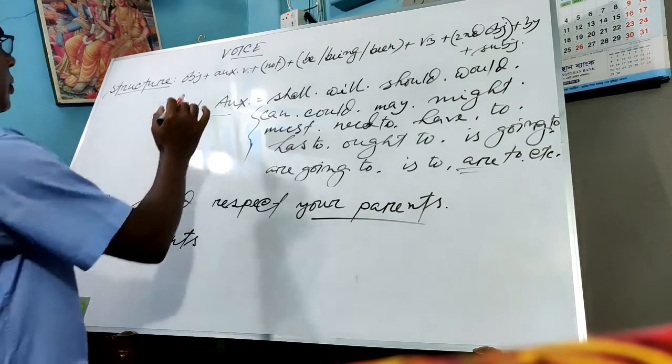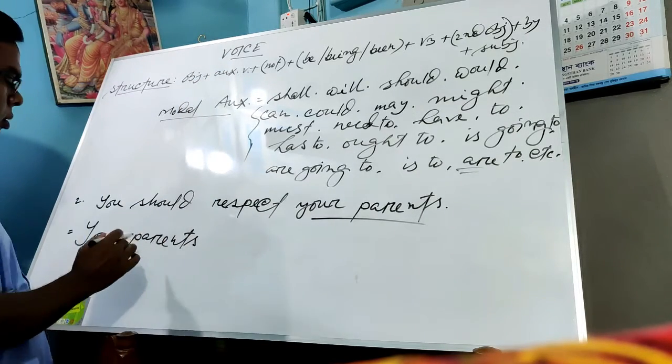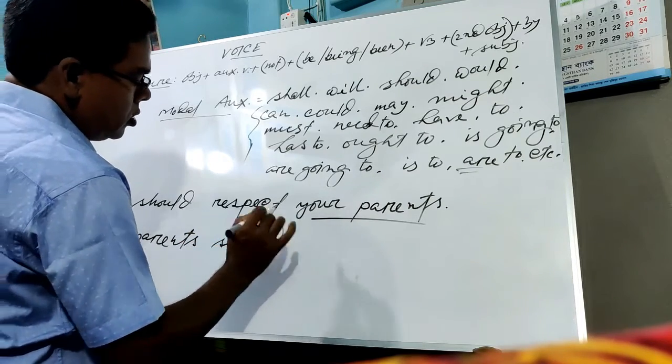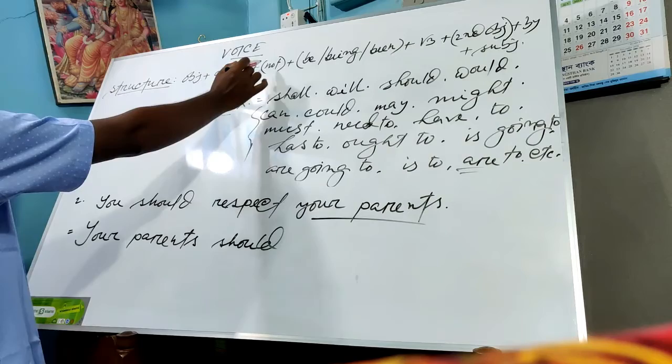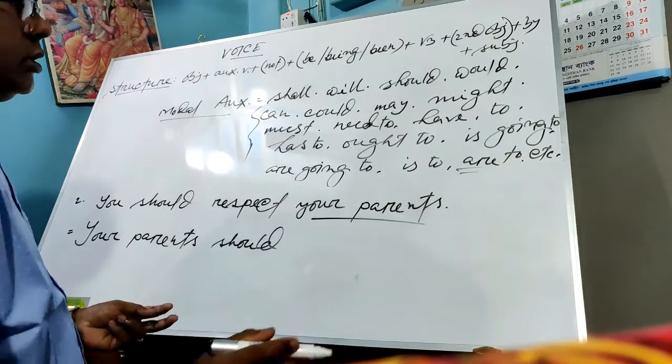Your parents. Then you will write the auxiliary. Here the auxiliary is should. So I will write should. So this is the auxiliary, and then we will try to use not, but there is no use of not, that's why we will not write that.